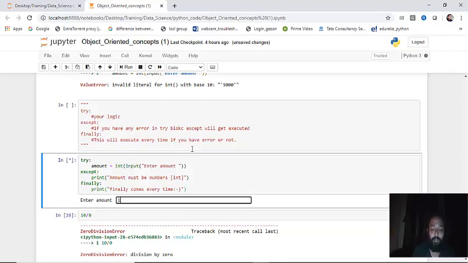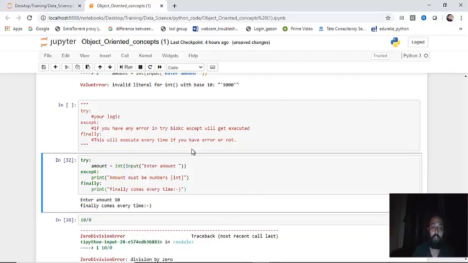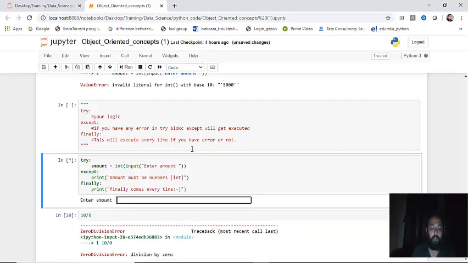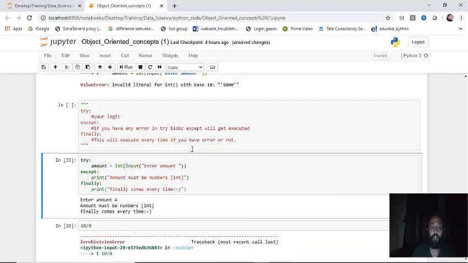It is asking for the amount. Let me enter 10 first. So I've entered 10. Finally comes. Now this is true. This did not throw an error, so this did not move into the second statement, except statement. Now let me run it again, and let me enter a string this time. Now I have entered a.